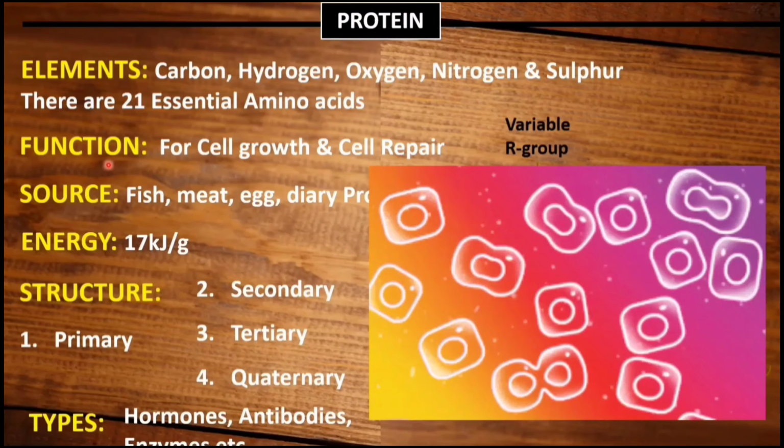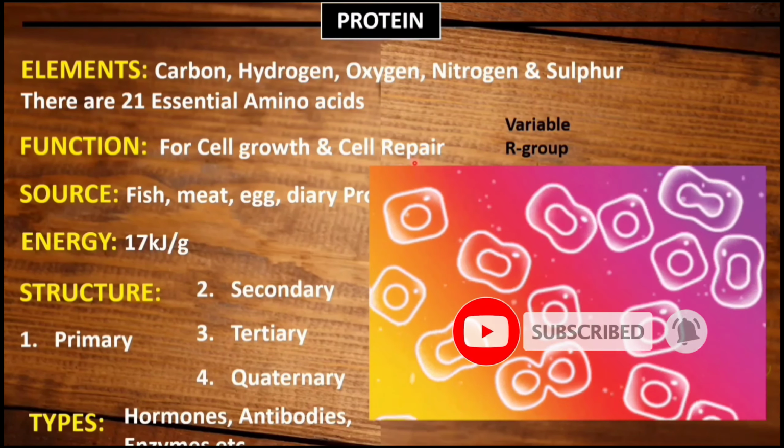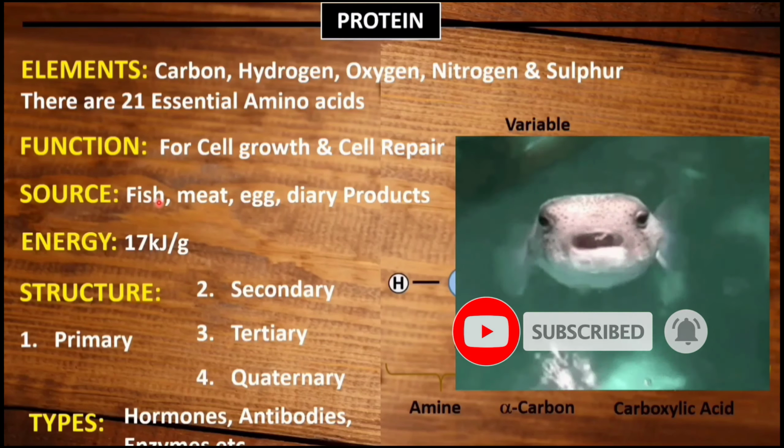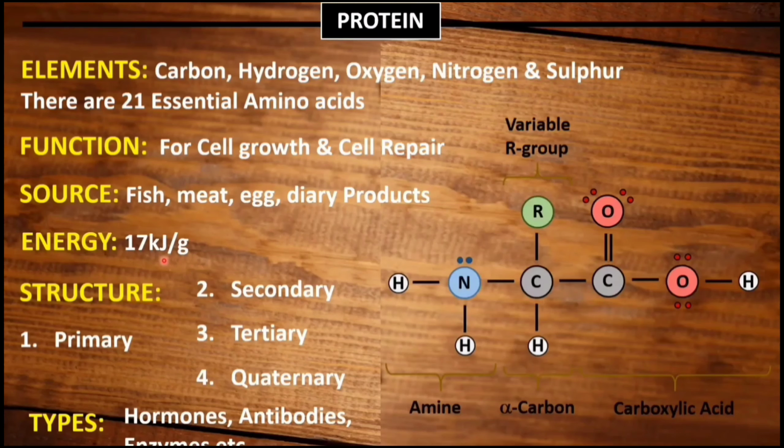What is the function of the protein? The function of protein is used for cell growth and cell repair. So what is the source of this protein? Fish, meat, egg, and dairy products. So this protein contains 17 kilojoule per gram of energy.